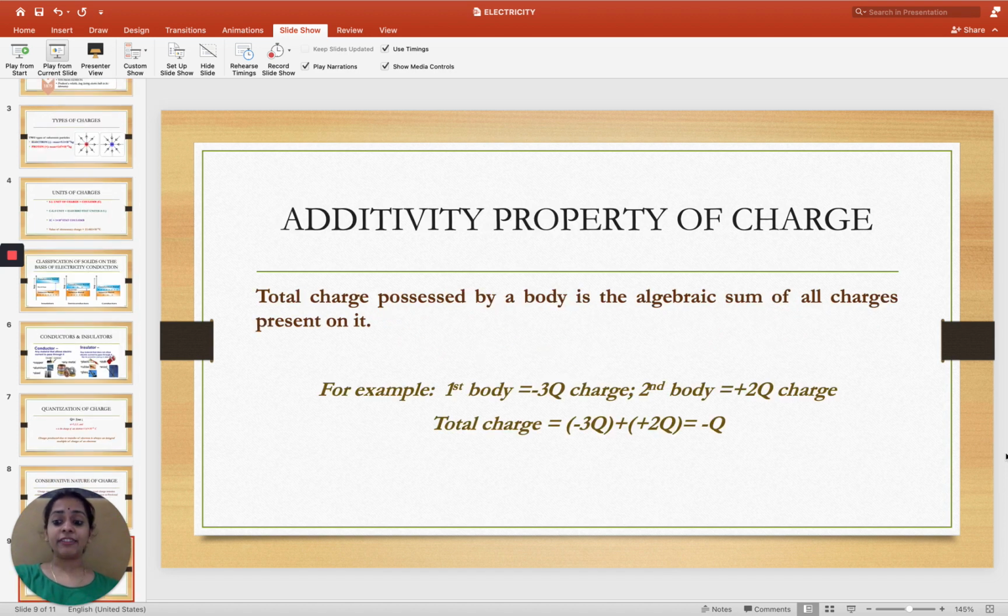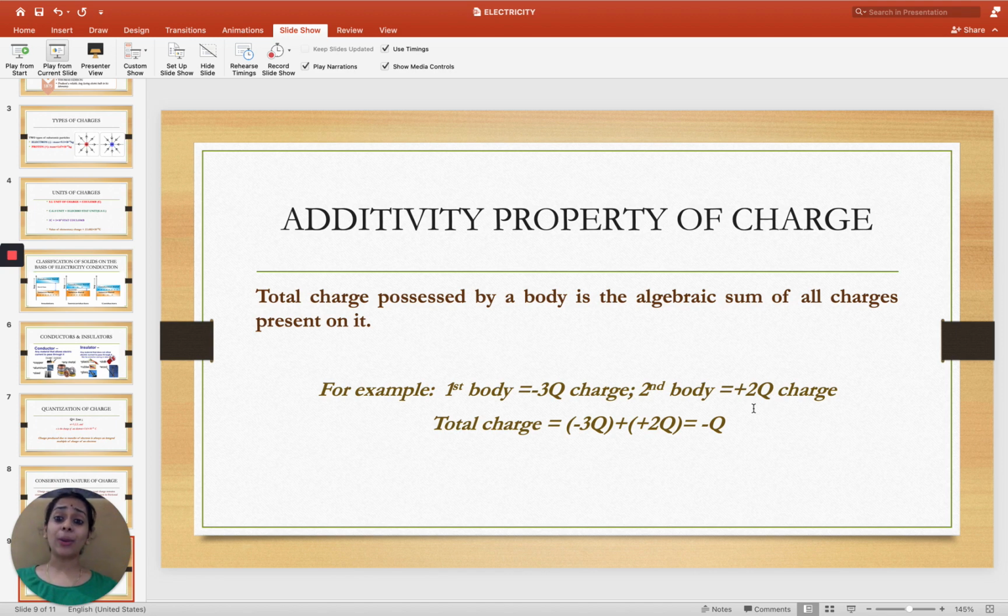Next comes the additivity property of charges. The total charge possessed by a body is the algebraic sum of all charges present on it. This is the way we calculate the total charge on the surface of a matter. For example, let's suppose the first body is having minus 3Q charge on its surface, and the second body is having plus 2Q charge on its surface.